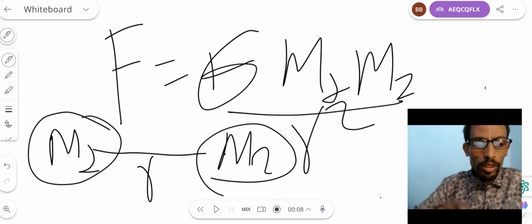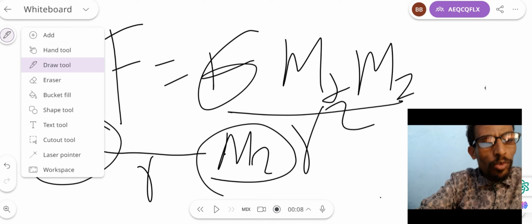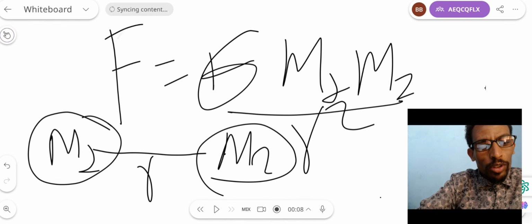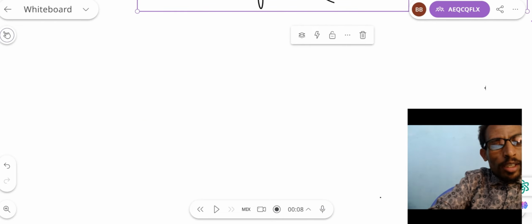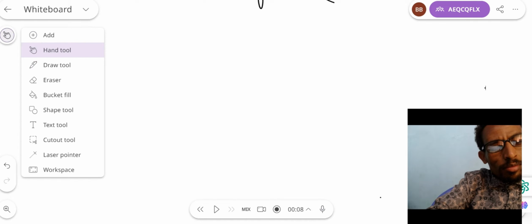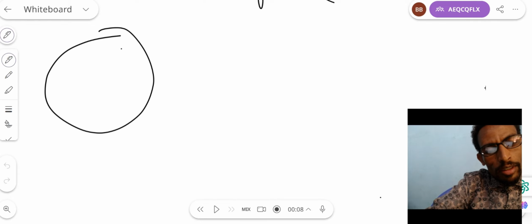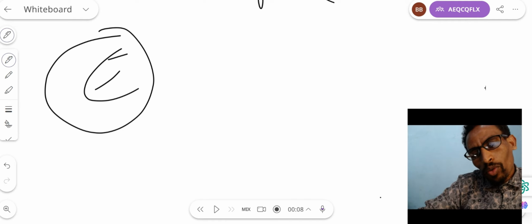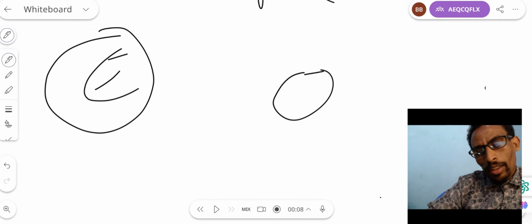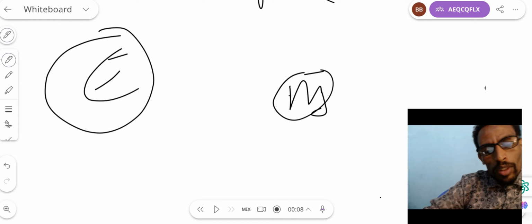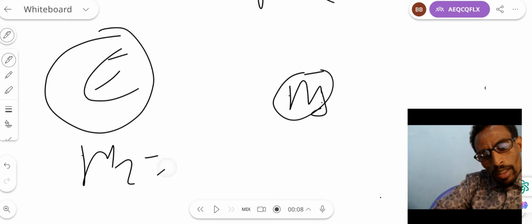Let's say, for example, we study the strength of force between the Earth and any object. Let's put the Earth here. Here is Earth, and the mass of any object which is very small compared to that of Earth. This is m1, and m2 is the mass of the Earth.